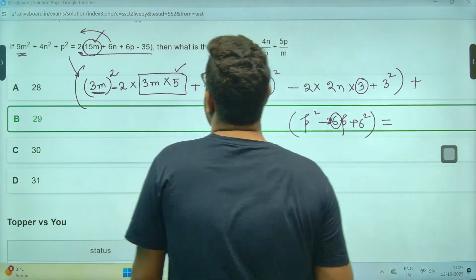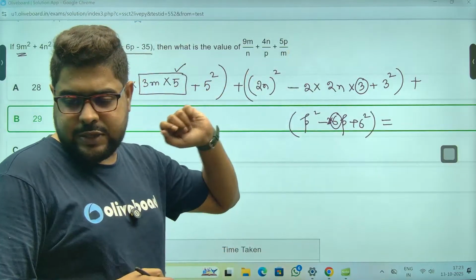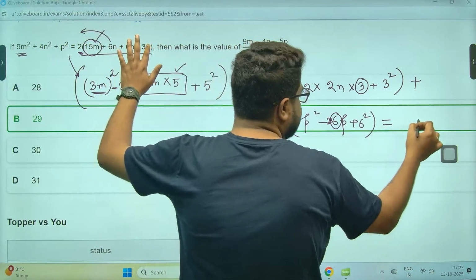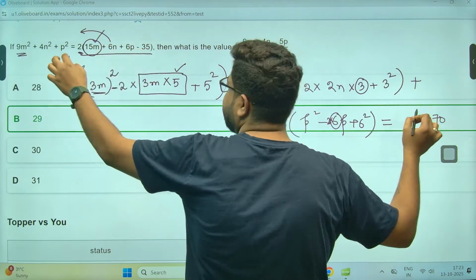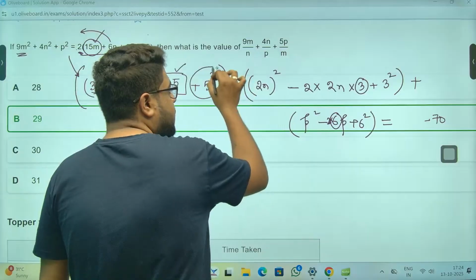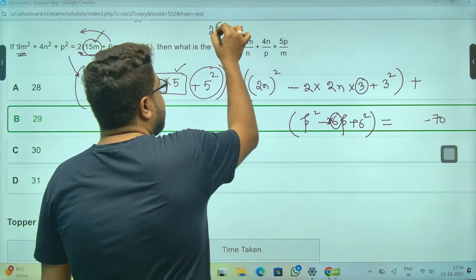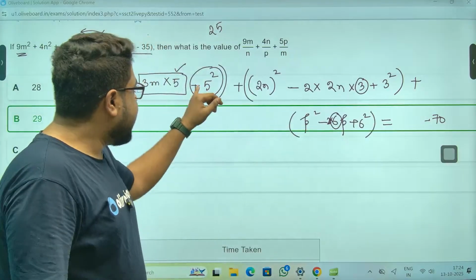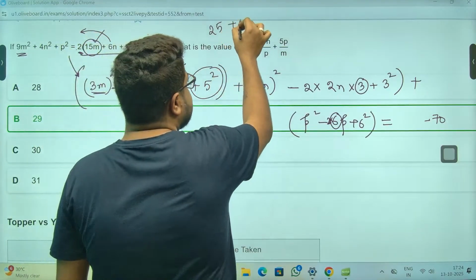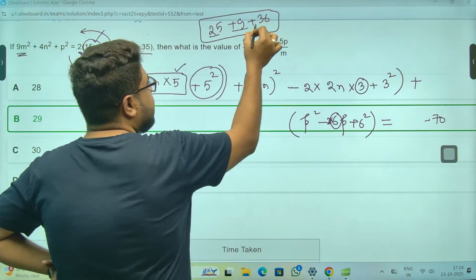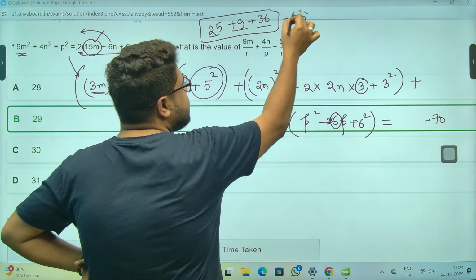That must be equal to something. What is something? Please understand. This was minus 70 over here, 2 into 35. And what I've added here, it will match always: 25, because these squares I've added extra. 5 squared plus 3 squared, that is 9, plus 6 squared, that is 36. So this is 70. You see, we already have done 70.